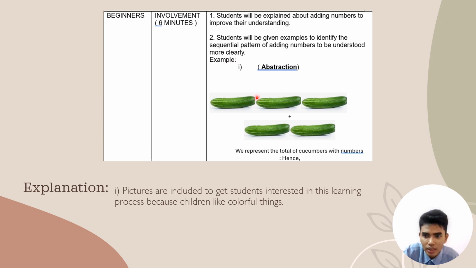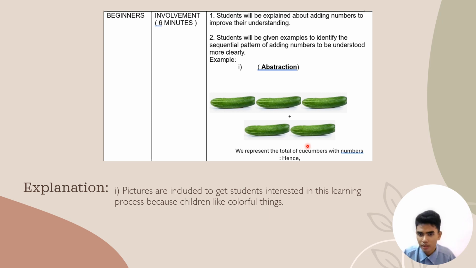For example, I use abstraction. What's the meaning of using abstraction here? Rather than using the number 3, of course, we have 3 pictures of cucumbers and 2 pictures of cucumbers down here, which is 3 plus 2. Rather than just using the numbers 3 plus 2, which is kind of boring for the students or children to see, I put the picture of the cucumber to replace the number 3. So by placing 3 cucumbers and 2 pictures of cucumbers, when we add them together, we obtain the result, which is 5.